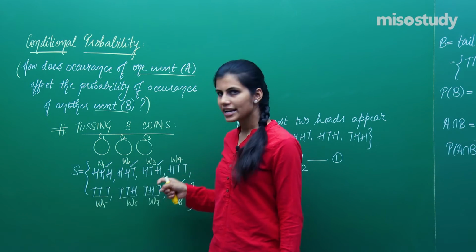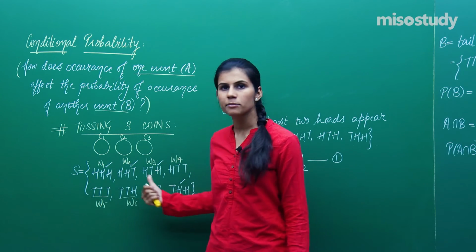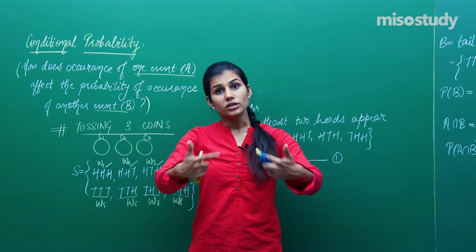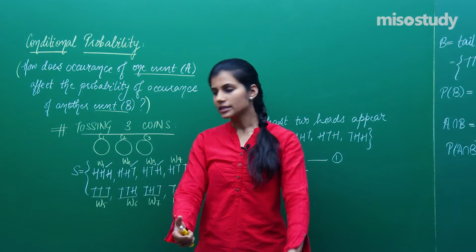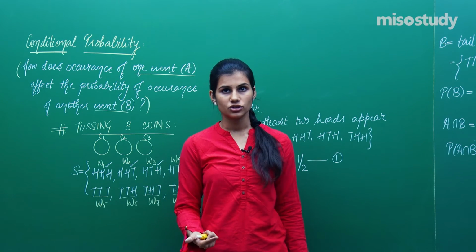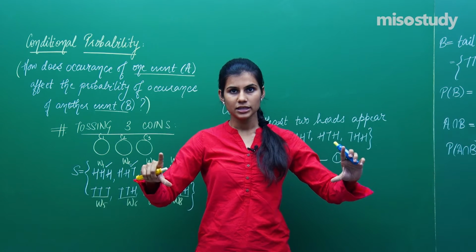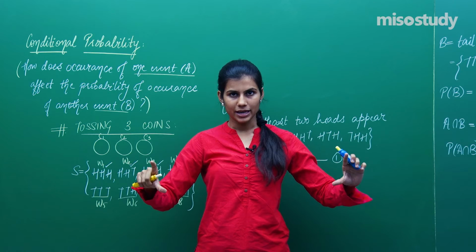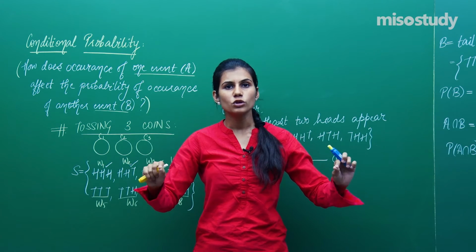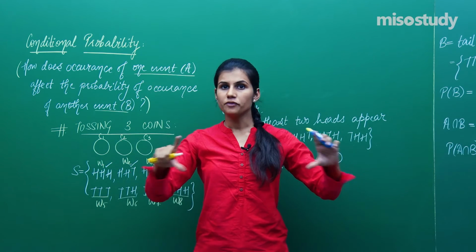So if these 4 cannot occur, once I am sure that event B is occurring, then obviously they are removed from the set of possible outcomes that can occur. Now the possible outcomes, once you are sure that event B is occurring, is this, this, this, this. So my sample space has changed. And once I am sure that only these 4 are my possible outcomes, among these 4 possible outcomes now sitting in my new sample space, I will be watching out for those possible outcomes which are favorable to my event A. Only out of these 4.